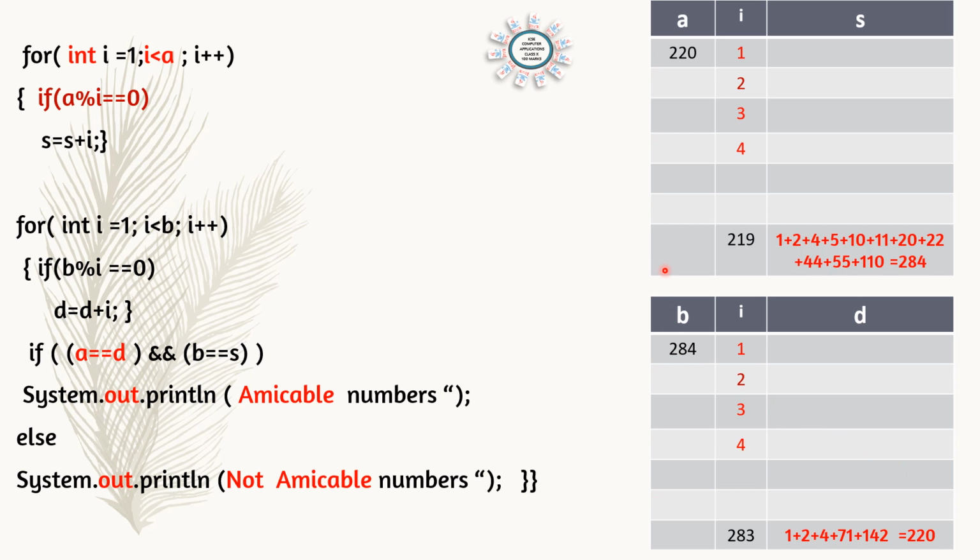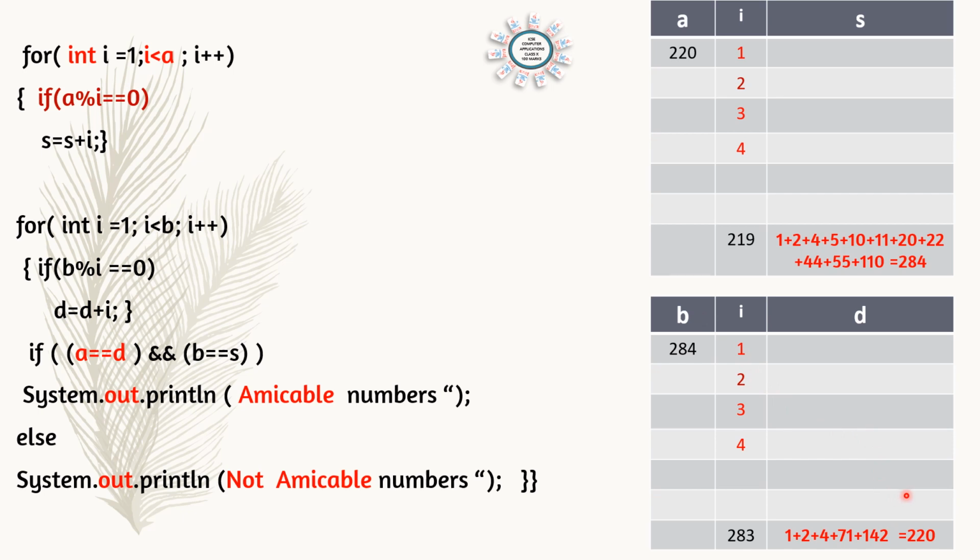This we are taking as example. Any numbers can be there. This is just to understand the loop. Two examples we are taking. So the sum of factors of A is stored in s and the sum of factors of B is stored in d.